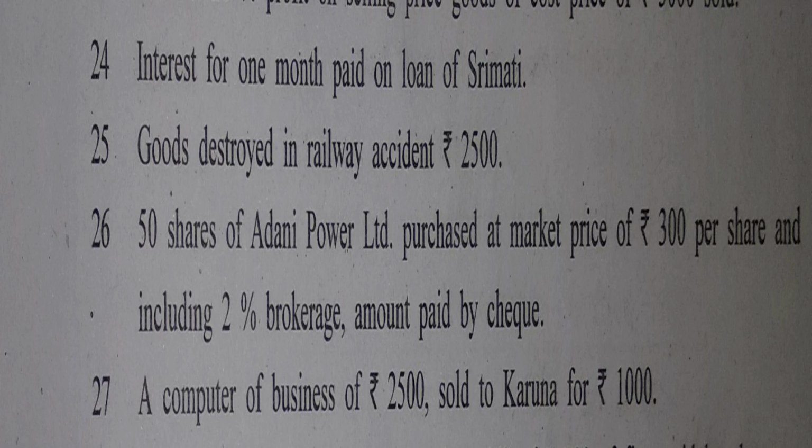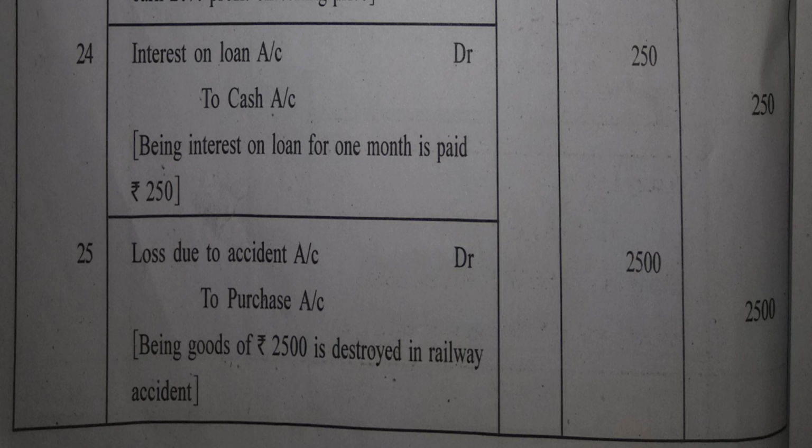We'll understand the journal entry first and then we'll understand about its amount. Interest on loan account debit. Why? Because interest is paid. Interest paid is an expense and hence interest on loan account debit. Anything paid, cash goes out. Credit what goes out, so to cash account. Interest on loan account debit because interest paid is an expense and as per the rule of nominal account, expenses are to be debited. Cash goes out, so to cash account.